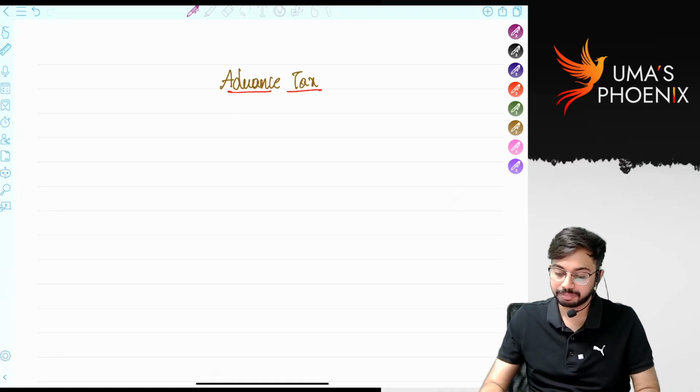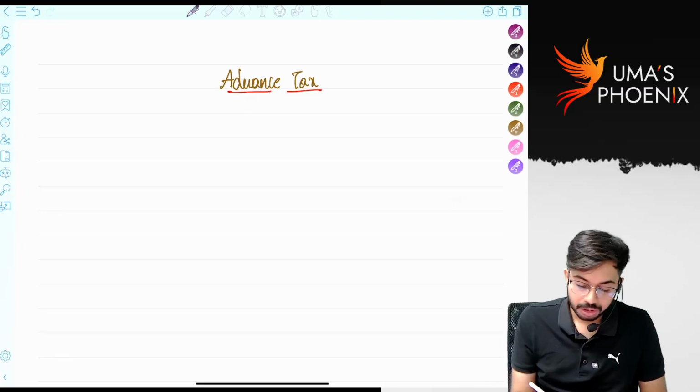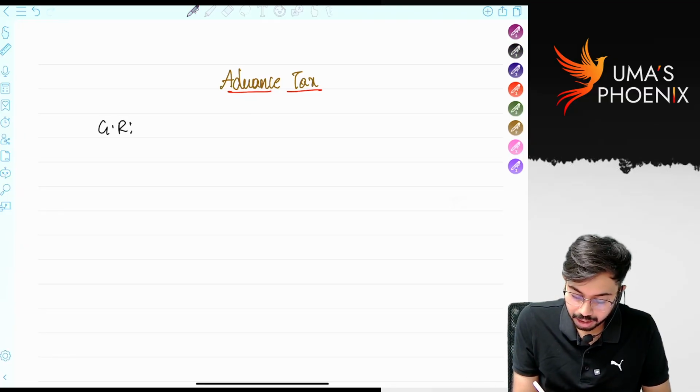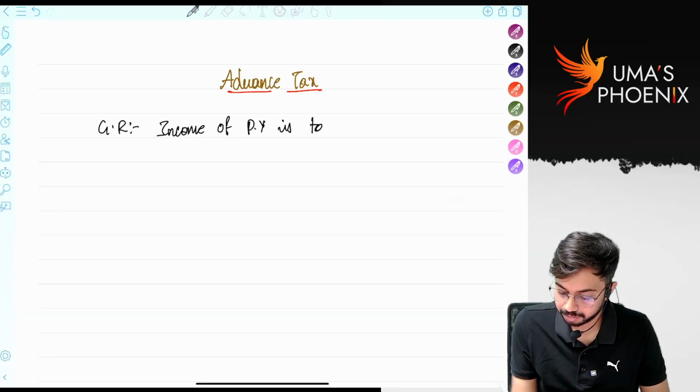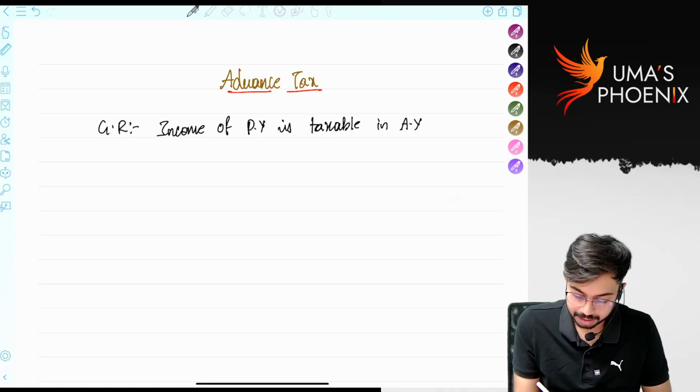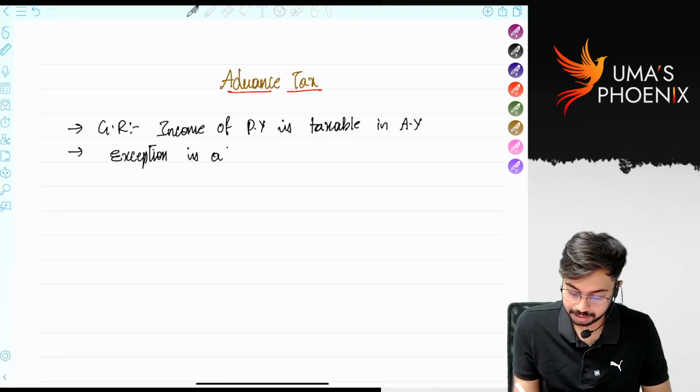Is it clear? Now, the general rule is income of previous year is taxable in the assessment year. The exception to this is advance tax, correct? The exception is advance tax.